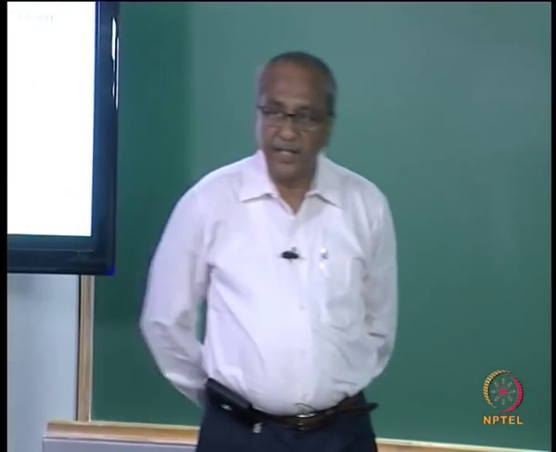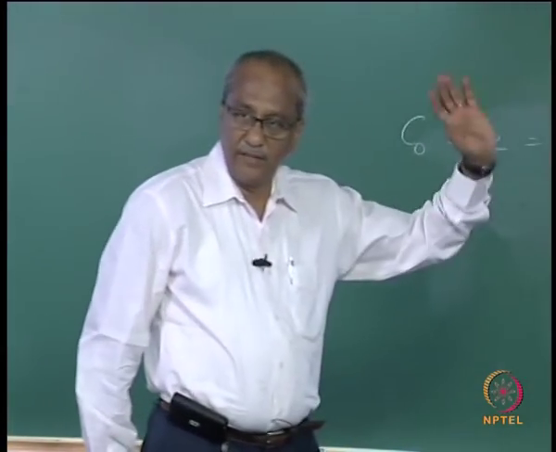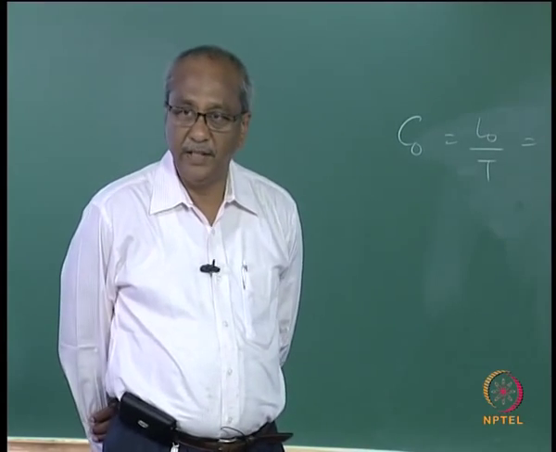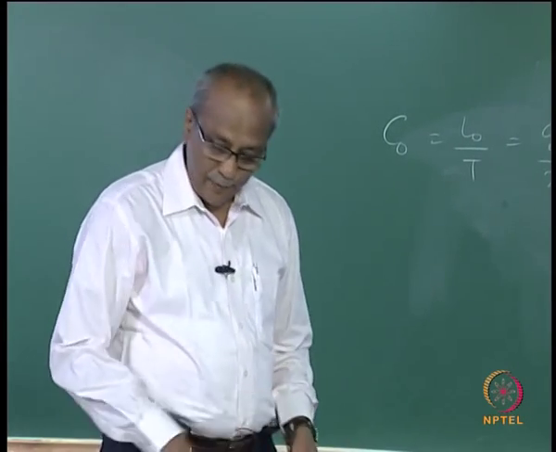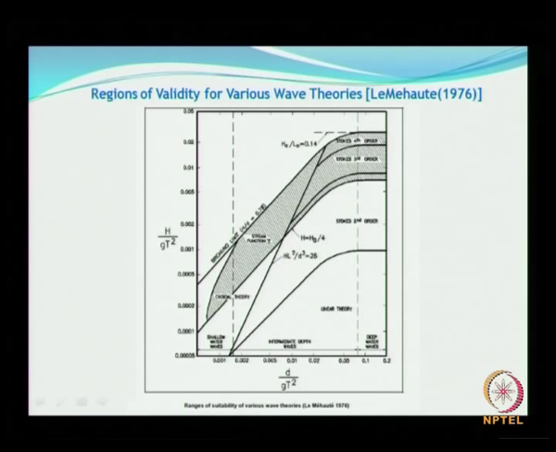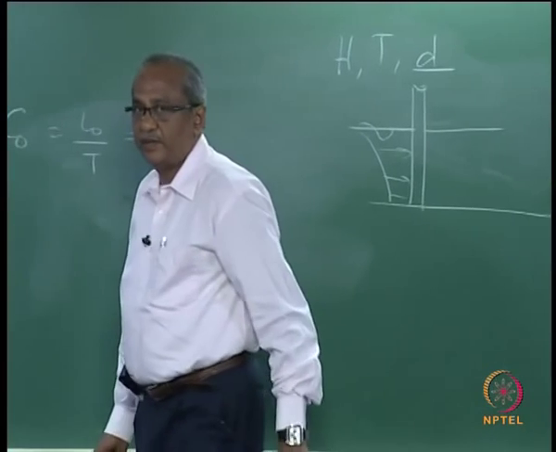Without calculating anything, you have proceeded with the Airy's theory, and then finally if one looks into the variation and your data falls somewhere in this region or somewhere in this region, now you are using a wrong theory for your data consisting of wave height, period and depth.